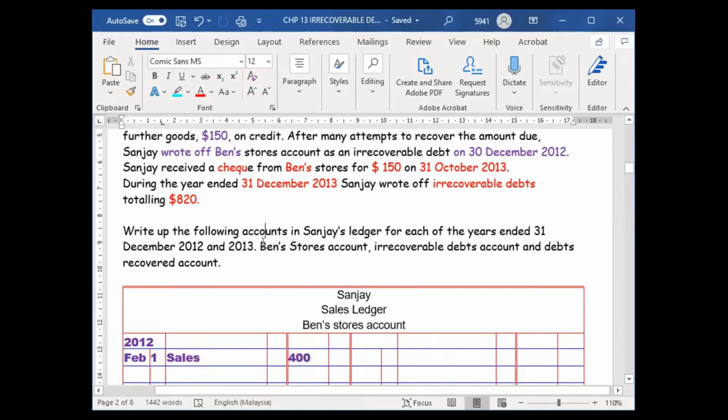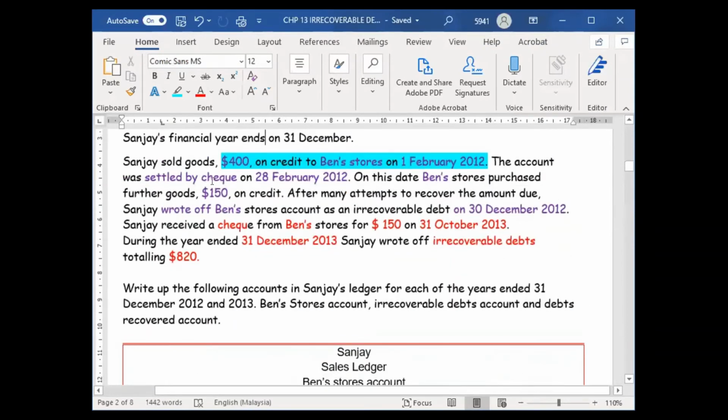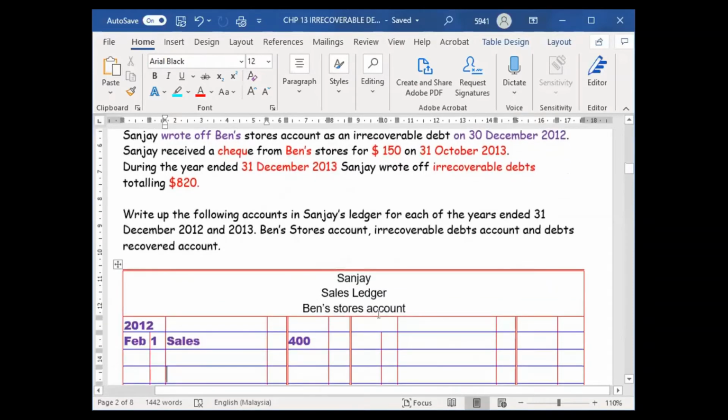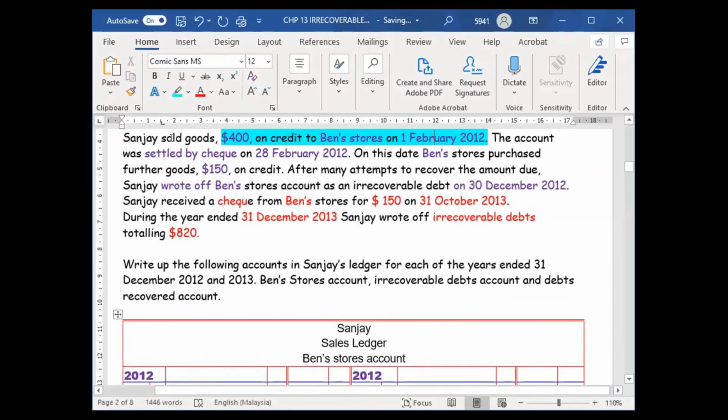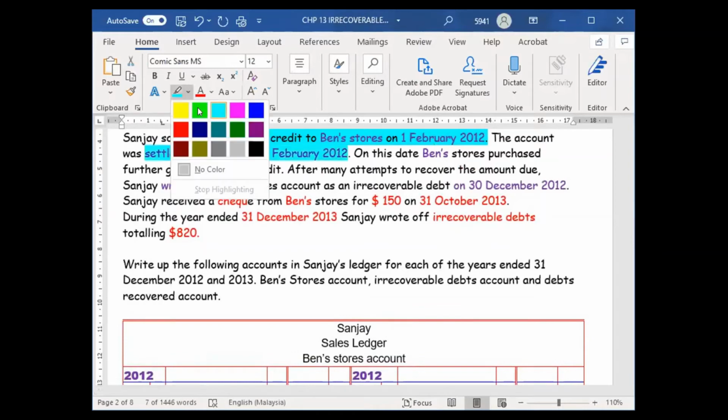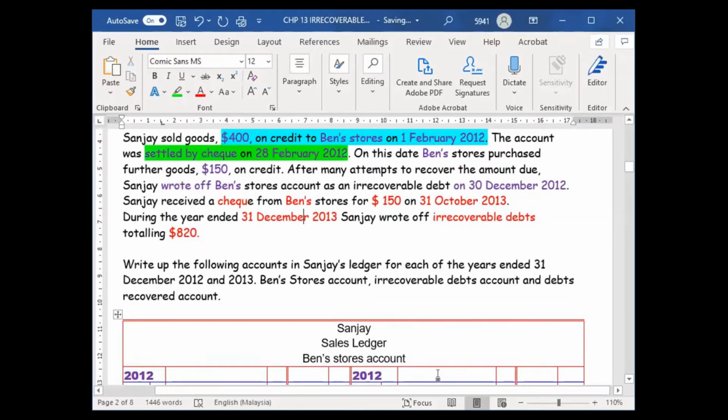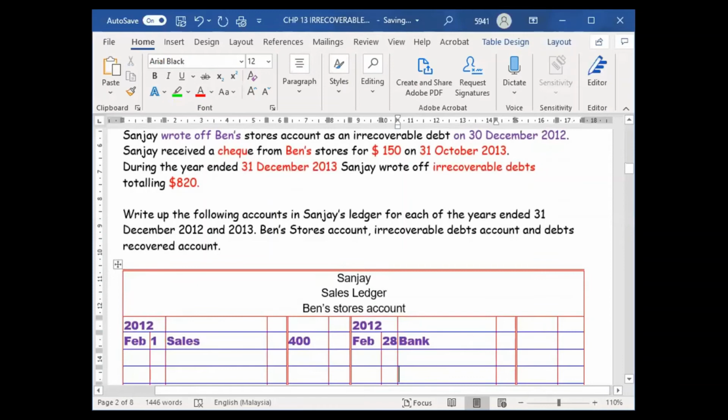Okay, after that, what happened? We see the question: the account was settled on the 28th. On the 28th, the guy pays me, so I go to the credit side, 2012, February 28th, and write bank because it was settled by check. Let me double check. Yes, settled by check. Next, the amount is 400.